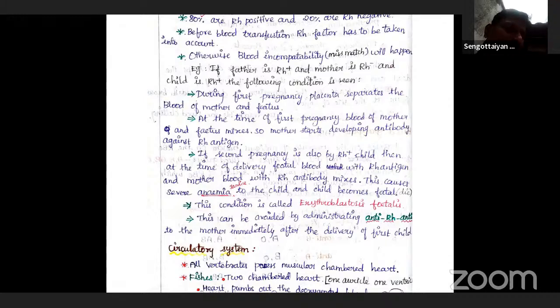Tomorrow we are going to discuss lymph and the human circulatory system, the circulatory paths, cardiac cycles and blood pressure. Those are the topics we are going to discuss.